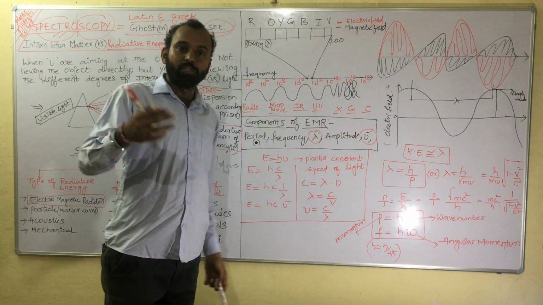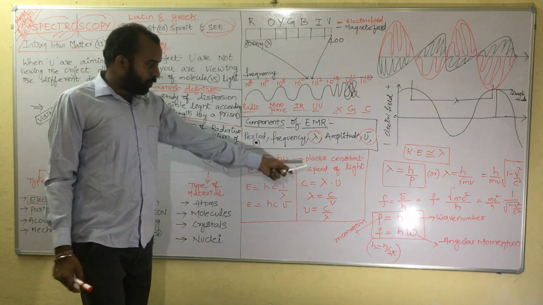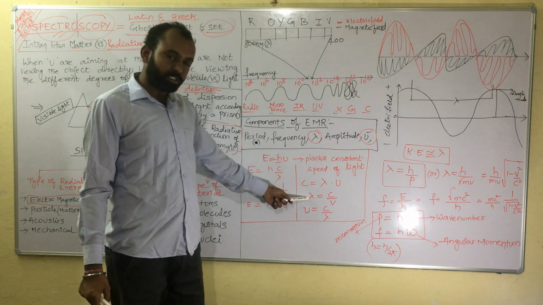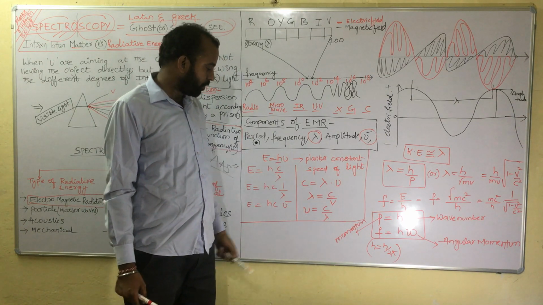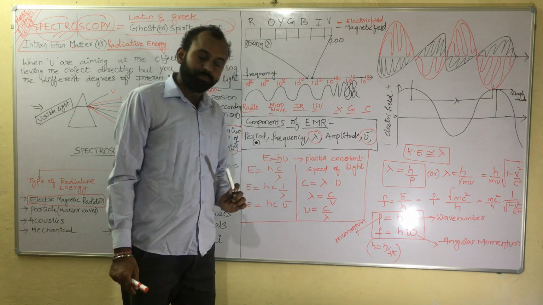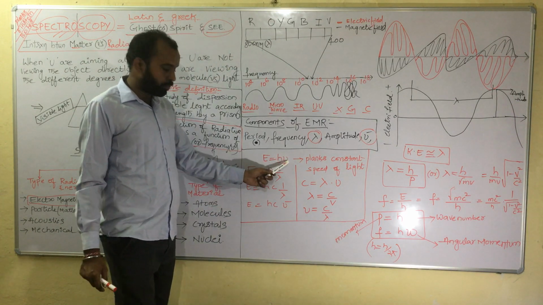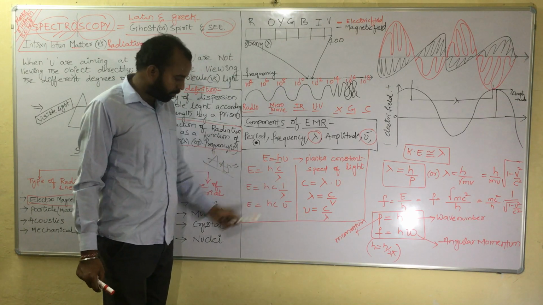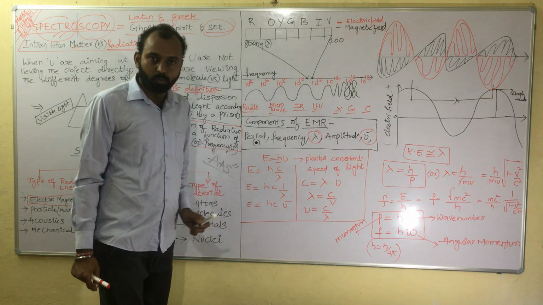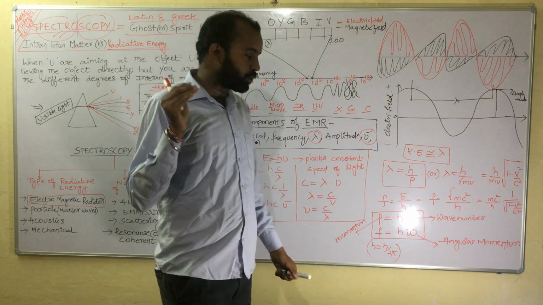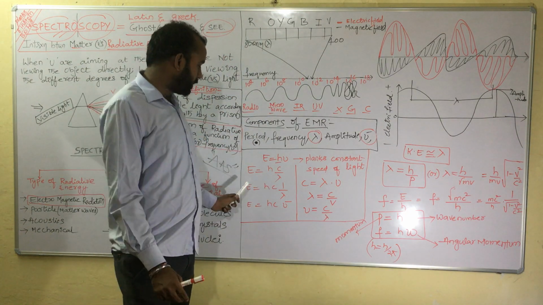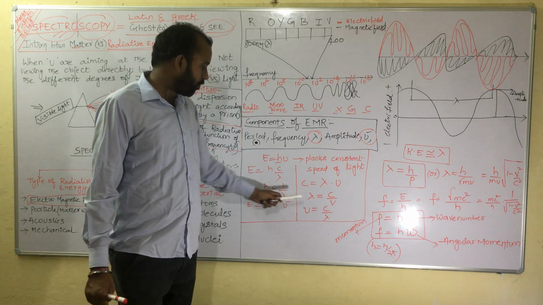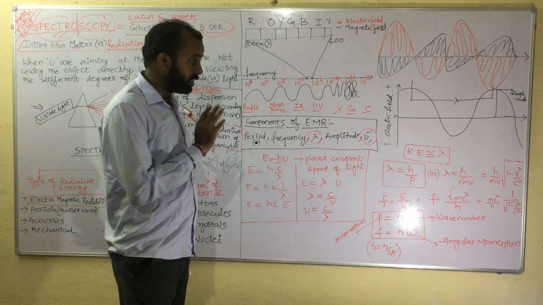What is the importance of this? Now speed of light is the multiplication of wavelength and frequency, so wavelength is equal to speed of light by frequency, and frequency is equal to c by lambda. Same way, E is equal to h mu, frequency is c by lambda, E is equal to hc into 1 by lambda, E is equal to hc into mu bar. What does it mean? Energy is directly proportional to the frequency, directly proportional to the velocity of light, and inversely proportional to the wavelength. This is the fundamental difference.